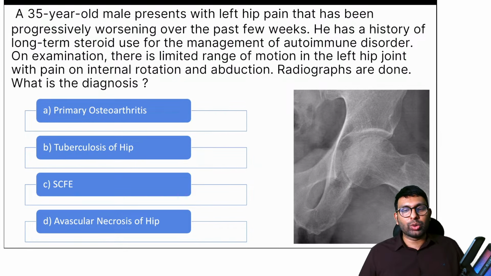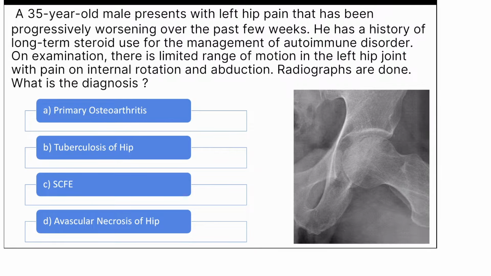Now let's come to another question here. Quickly, a 35-year-old male presents with left hip pain that has been worsening over the past few weeks. He has a history of long-term steroid use for management of an autoimmune disorder. On examination, there is limited range of motion in the left hip joint with pain on internal rotation and abduction. Radiographs are done. This is the radiograph. I will show you. So look at the radiograph here. Options are primary osteoarthritis, tuberculosis of hip, SCFE and avascular necrosis of hip. What do you think is the answer? Dr. Jain thinks it's avascular necrosis of hip.